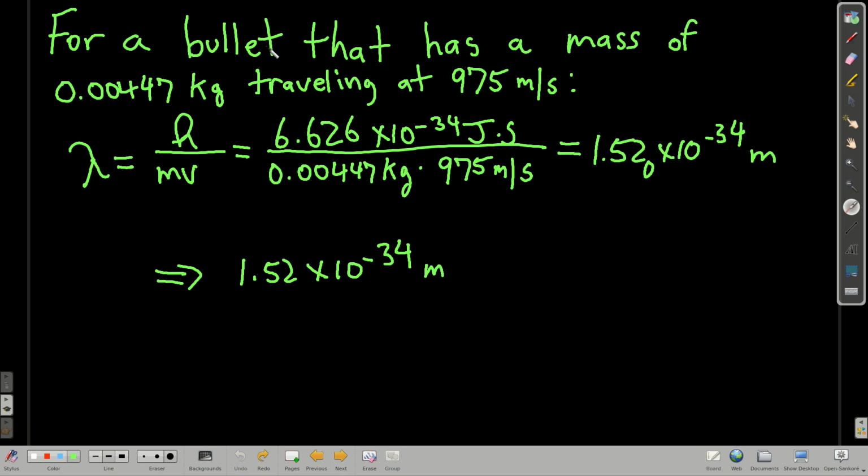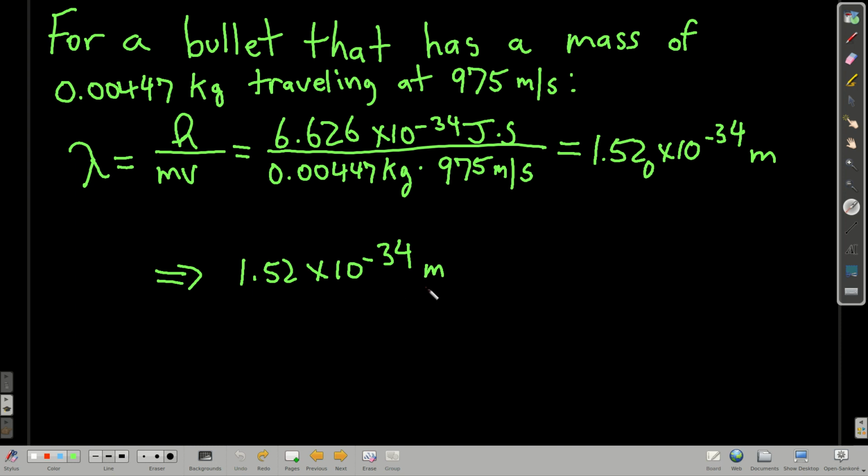Now let's look at a bullet, and let's say it has a mass of about 4 grams, 0.00447 kilograms, traveling at 975 meters per second. These are reasonable numbers for a rifle bullet. Plug these in, Planck's constant, the mass of the bullet, the velocity, and we get 1.52 times 10 to the minus 34th meters.